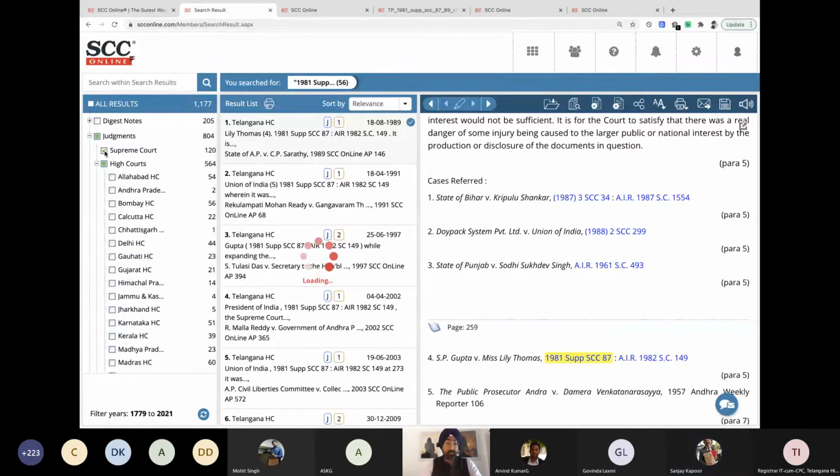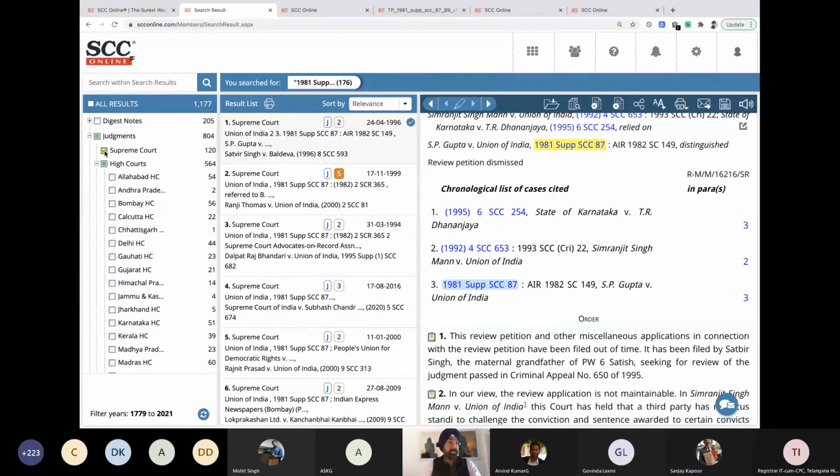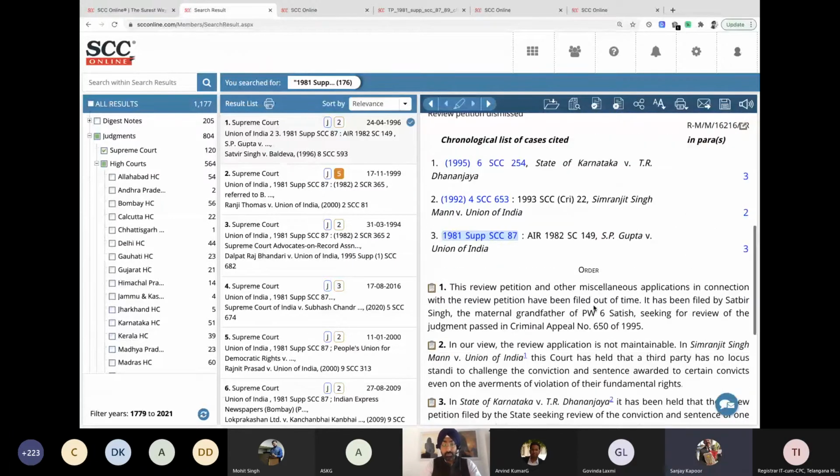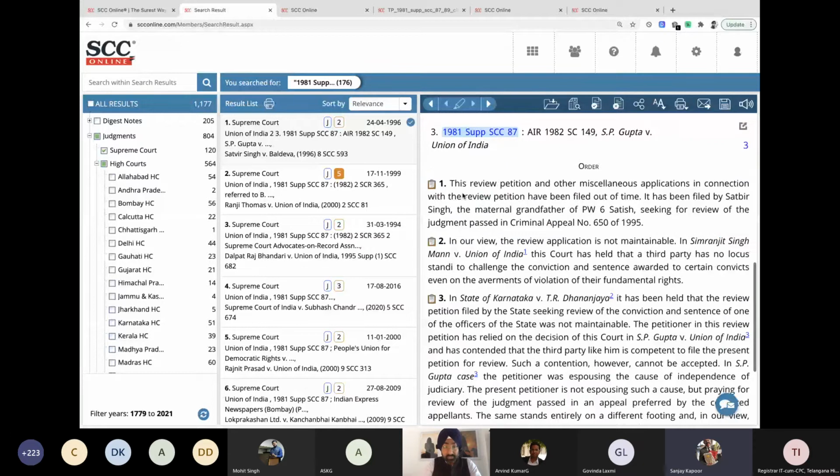So there are two ways of copy pasting. One is a simple way: you can highlight it, do a Control-C, Control-V. But there will be a few judgments which will not let you highlight at all. Like in this case, I want to copy para 1 and para 2, which is on the third panel. You see, I'm trying to highlight something, but it's not getting highlighted.